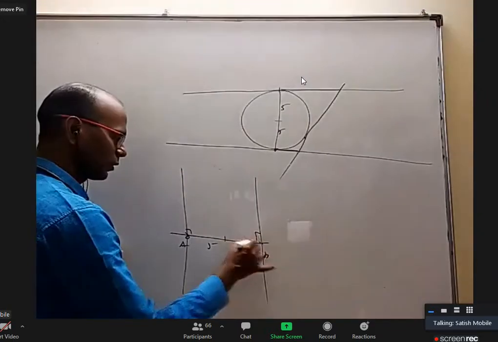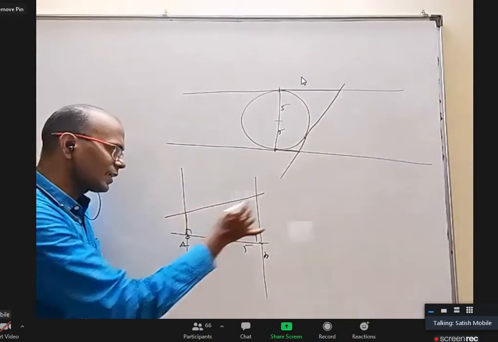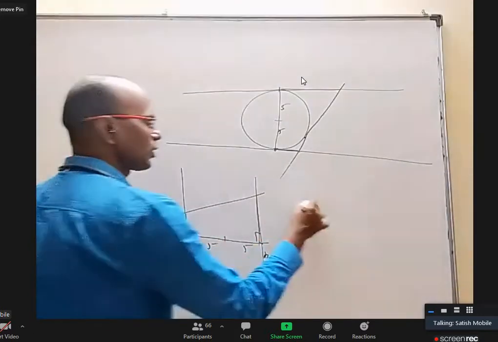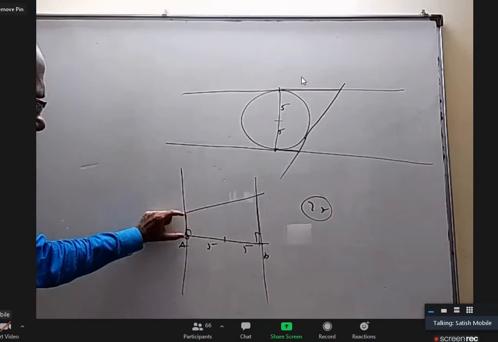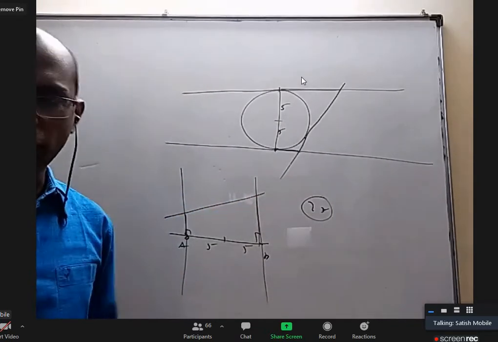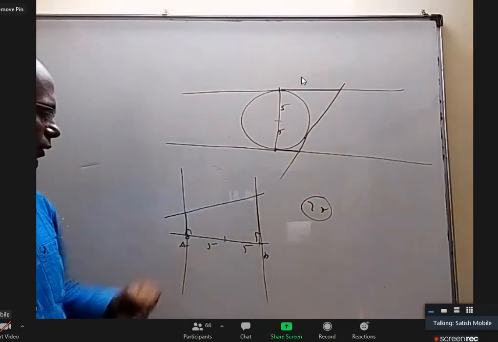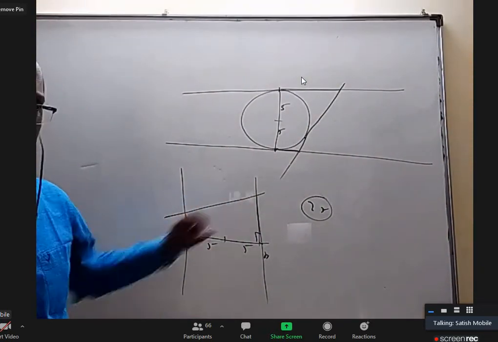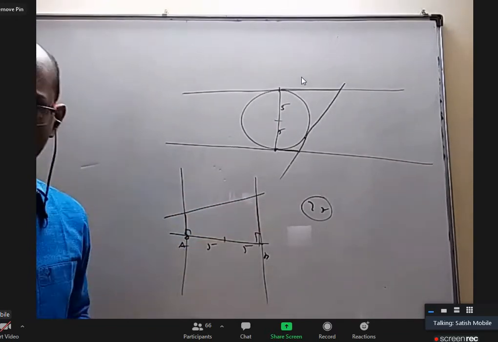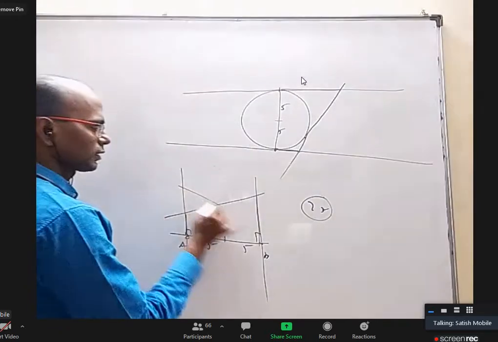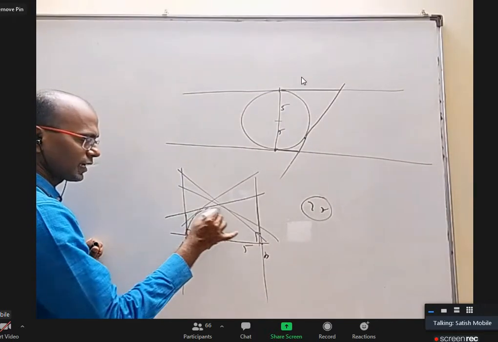This is 90, this is 90. There is a line where this height and this height, the product is always 25. Like that, there will be a lot of lines, right? This height and this height, the product is 25. Somebody can take this height as 1 and this height as 25. Somebody can take this height as 3, this as 25 by 3. Somebody can take this as 5, this as 5. Somebody can take this as 100 and this as 1 by 4. You will have one circle like this, one circle like this, but all of them will touch one circle.